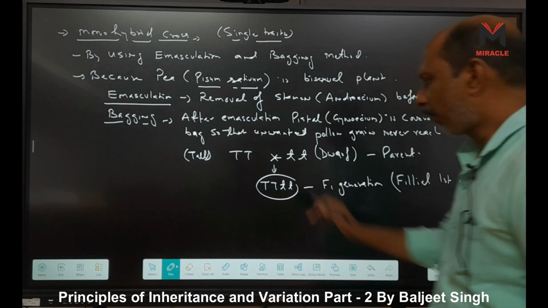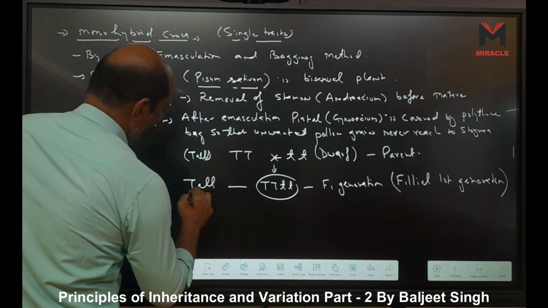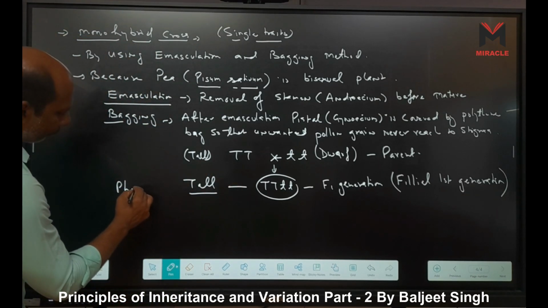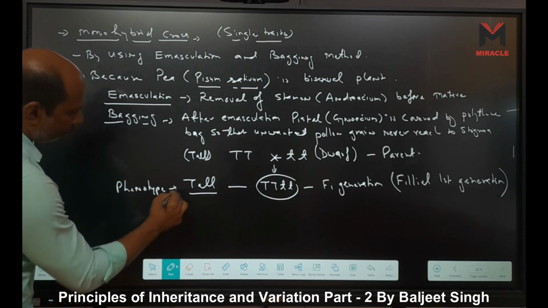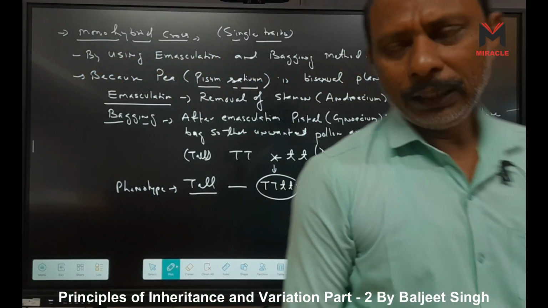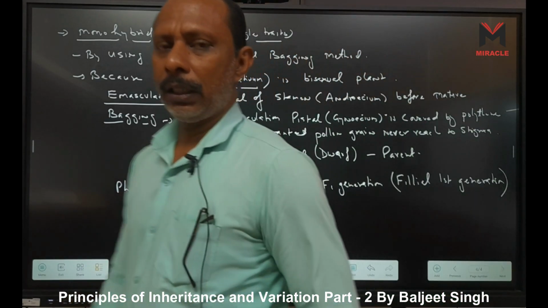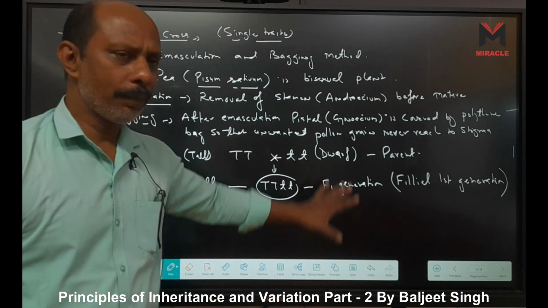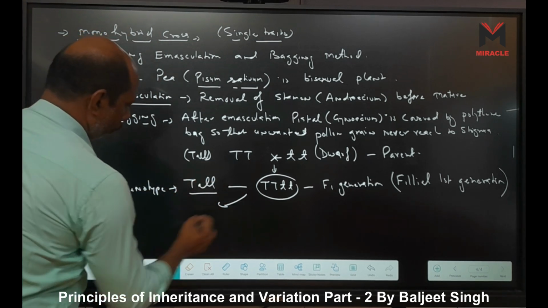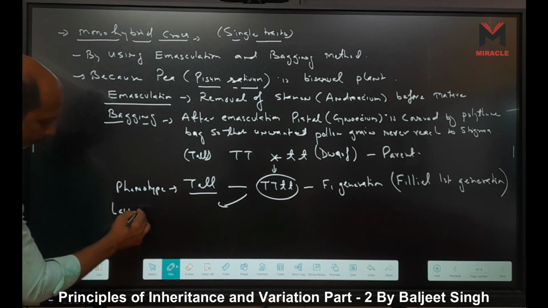F1 generation means all the plants are tall, phenotypically tall. What is the phenotype of the F1 generation? Phenotype tall, right? Now, when in the F1 generation all the plants are tall, what is the conclusion of this first generation? It proves the law of dominance.